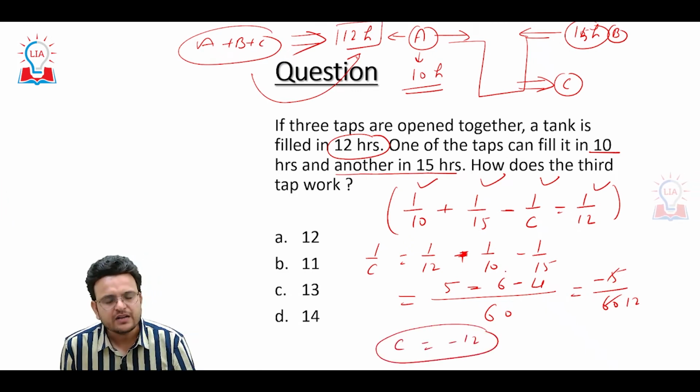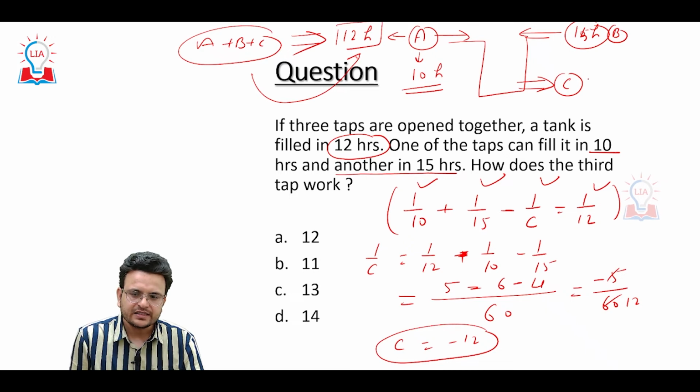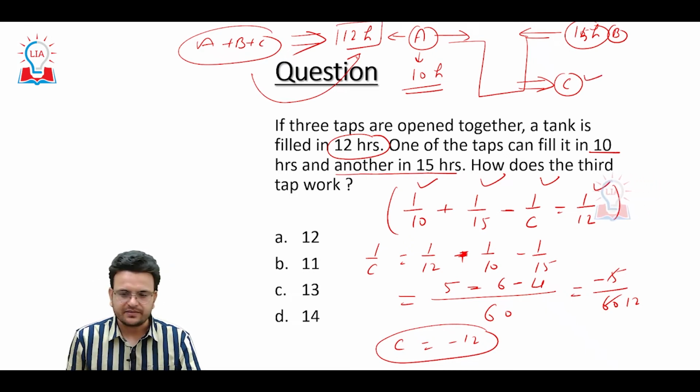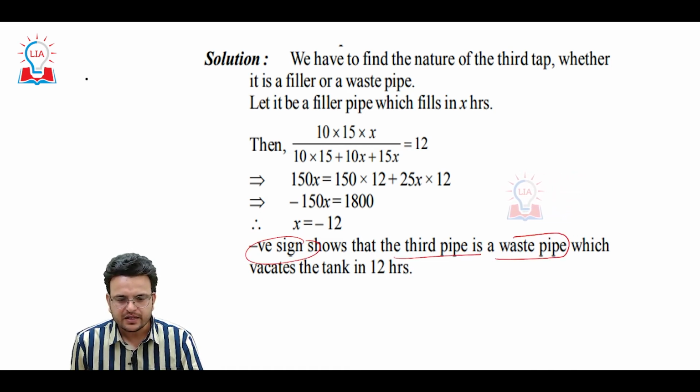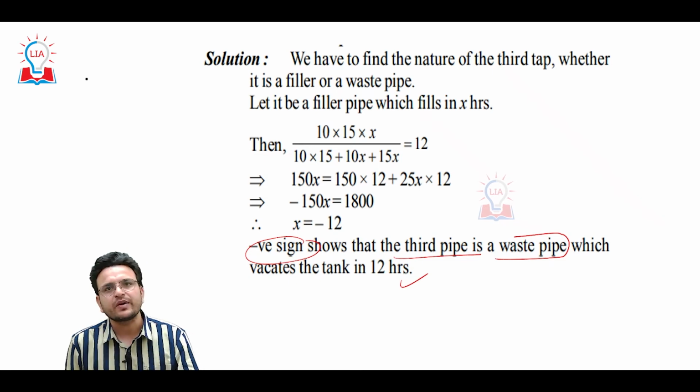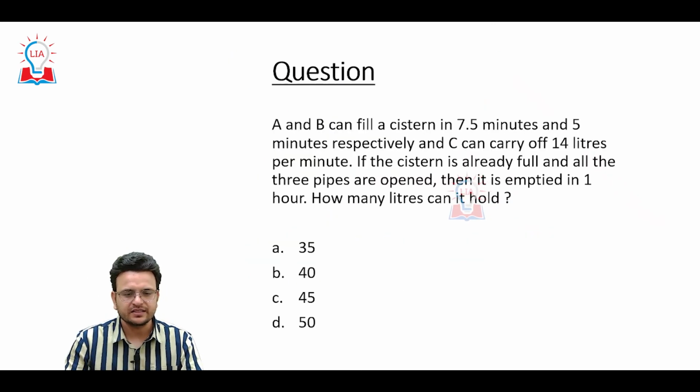So what does minus indicate? Minus indicates C is working as a negative. The negative sign shows that the third pipe is a waste pipe which vacates the tank in 12 hours. Hope you are able to understand this particular question.